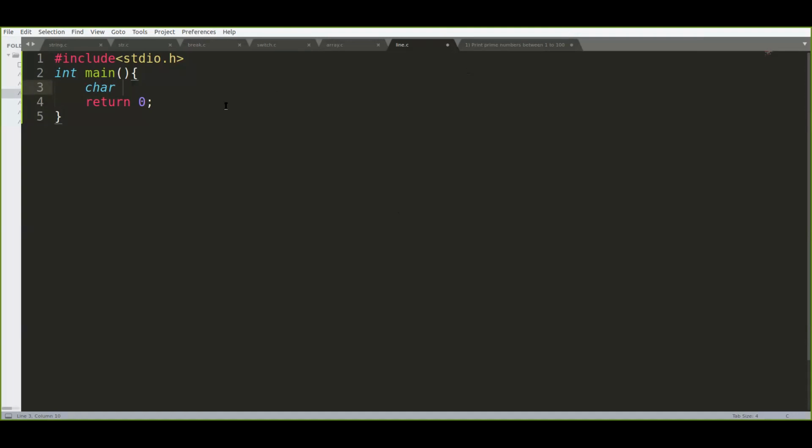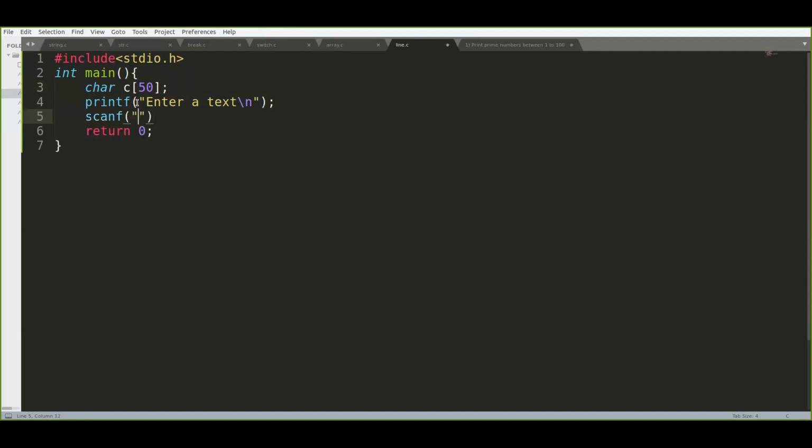Yes. Okay, I'm taking a character variable, say c. I'm taking the size as 50. I have just now explained the concept of arrays, so this array name is c and its size is 50. Now I'm printing a message: Enter a text. Then I want to scan it using scanf.